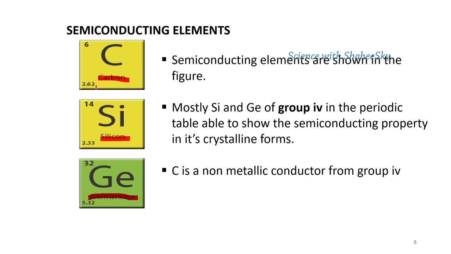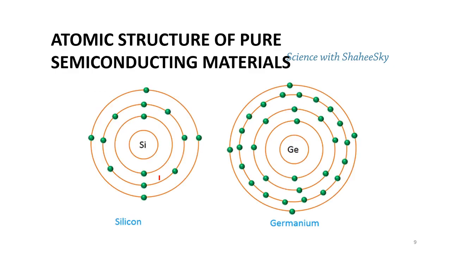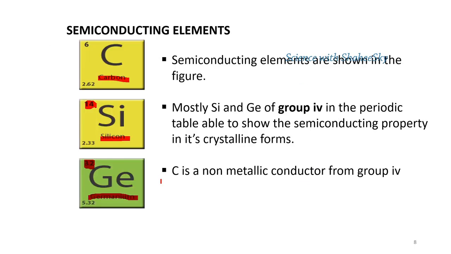You all know already the atomic number is the prominent one and the special one to identify and categorize the features of an atom. So we'll move with the atomic structure of semiconducting elements such as silicon and germanium. As we know, silicon has the atomic number of 14 and germanium has the atomic number of 32.